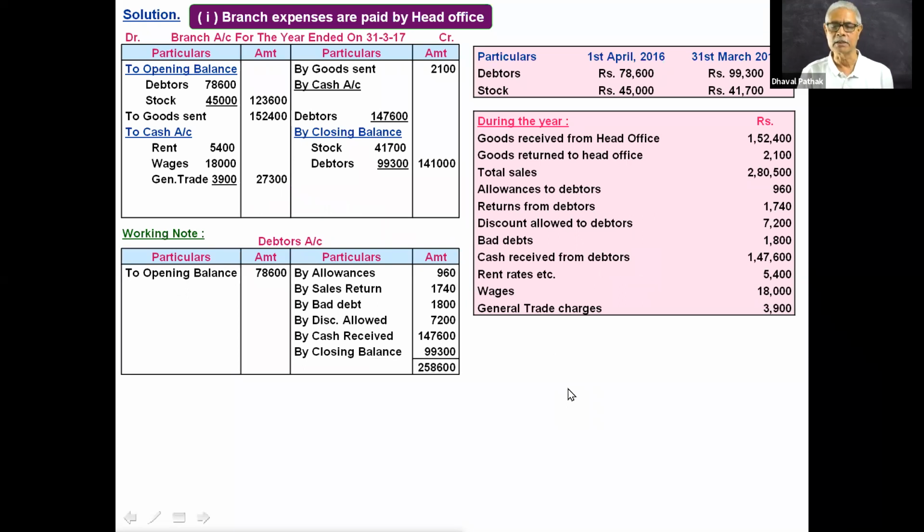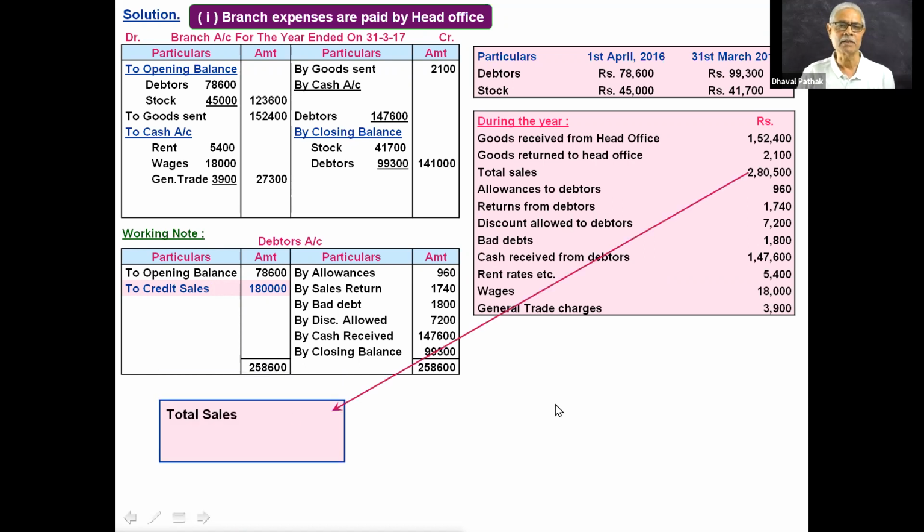You are given total sales. See, in this debtors account, total of credit side minus total of debit side, you'll get the credit sales. So goods sold on credit is 1,80,000. This is the missing item that we have found out: credit sales. Credit sale will not appear in branch account because it's a transaction between branch and customer. But total sales is given to you.